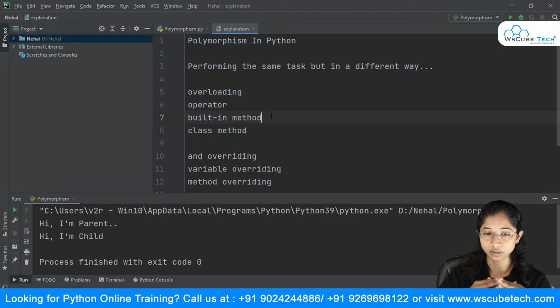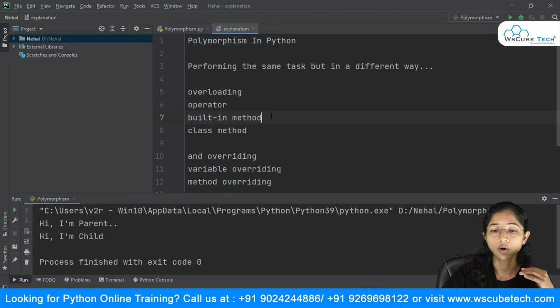Then we talked about method overloading. In that case, we saw the example where the method name was the same, but we were giving different parameters. The signatures were different; even the parameters are called a signature over here. So the signatures were different, and that was working over there. So this was about class method overloading.